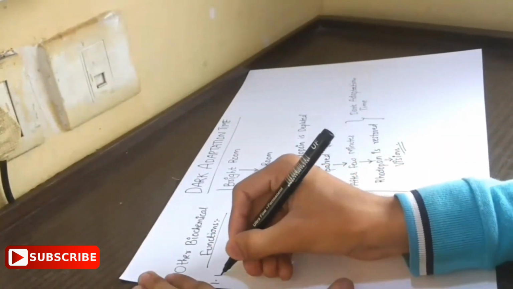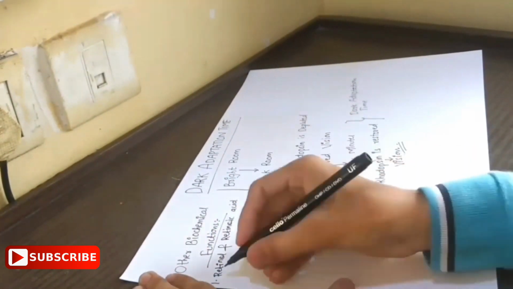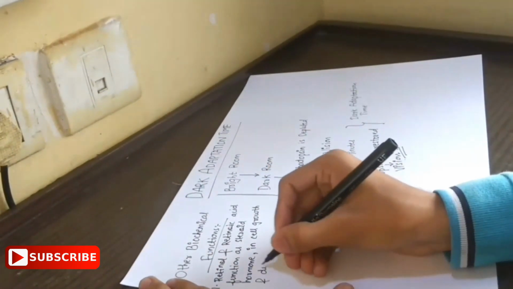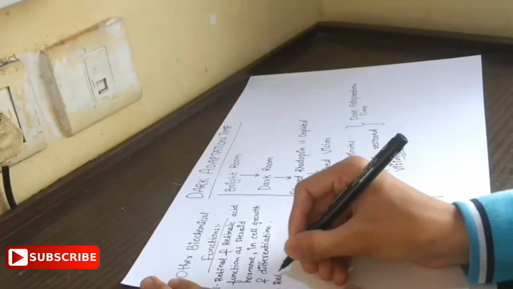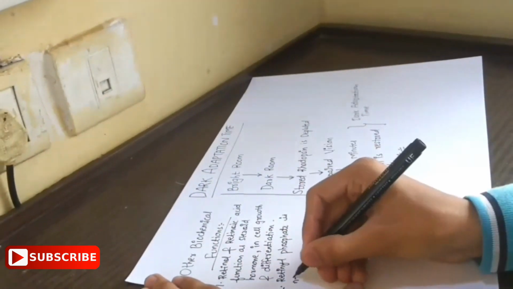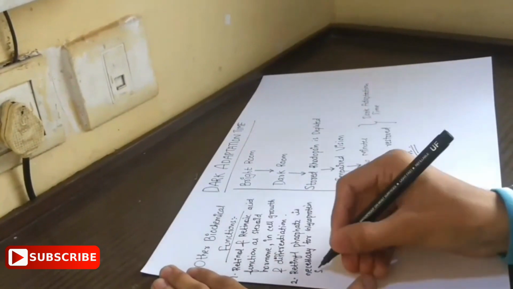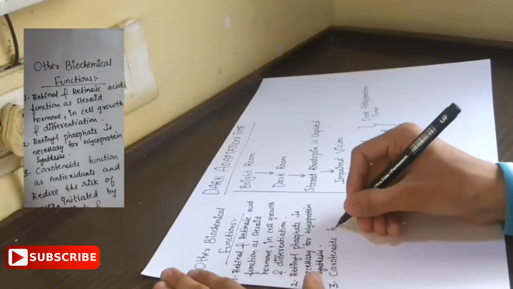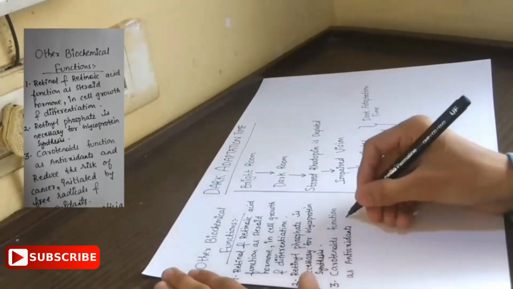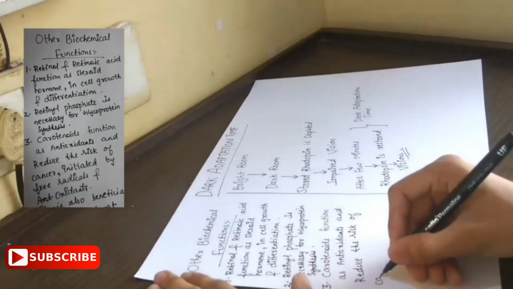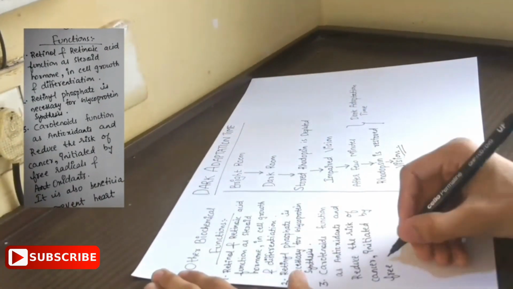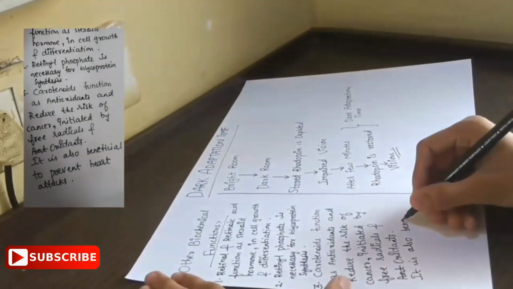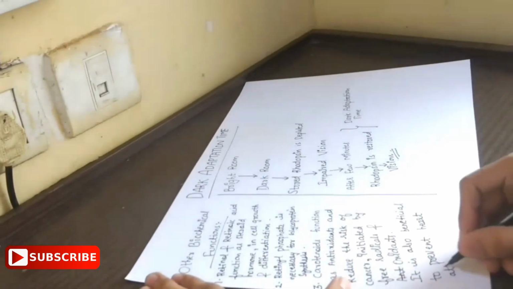Besides being used in the visual cycle, the vitamers of vitamin A and beta carotene have other biochemical functions. Let us see some of the important functions. Retinol and retinoic acid function as steroid hormones, which are used in cell growth and cell differentiation. Retinyl phosphate is necessary for glycoprotein synthesis. The carotenoids function as antioxidants and reduce the risk of cancer initiated by free radicals and oxidants. It is also beneficial in preventing heart attacks.